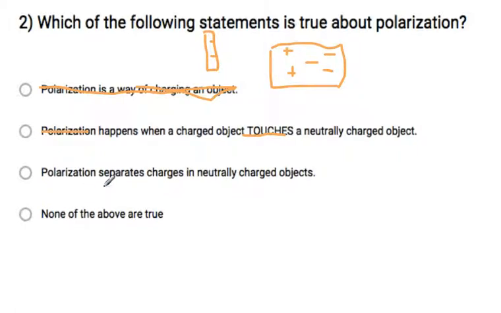Polarization separates charged and neutrally charged object. That's what I said. You don't want to charge it, you want to separate the charges. So that one is the correct answer. So we would want to fill that bubble in there.